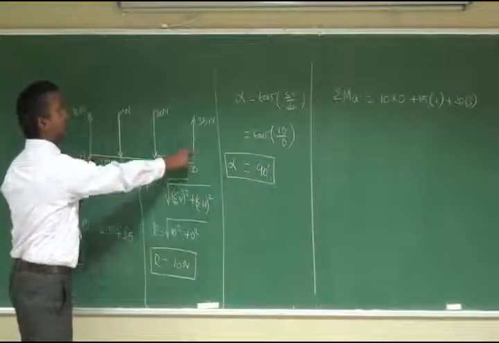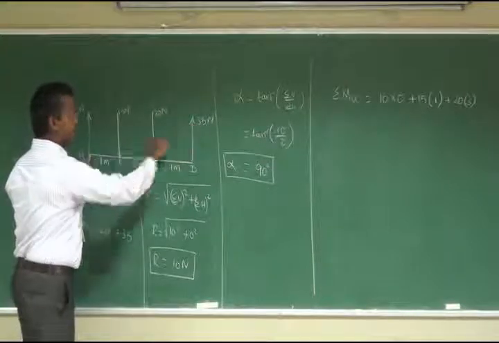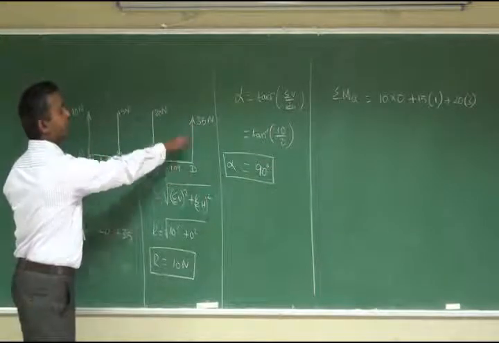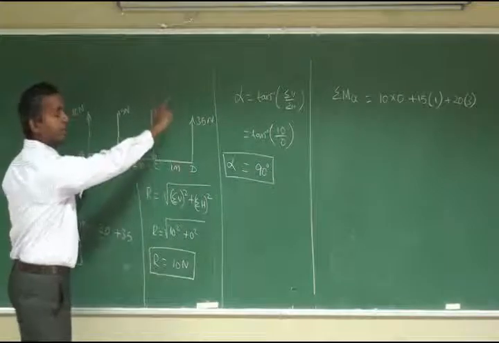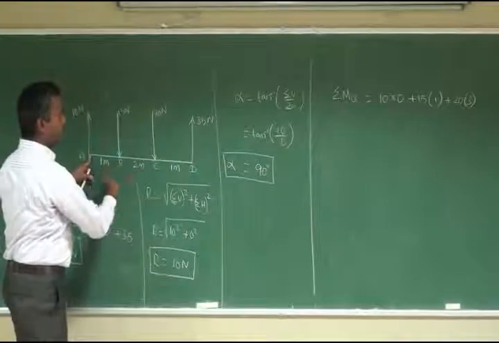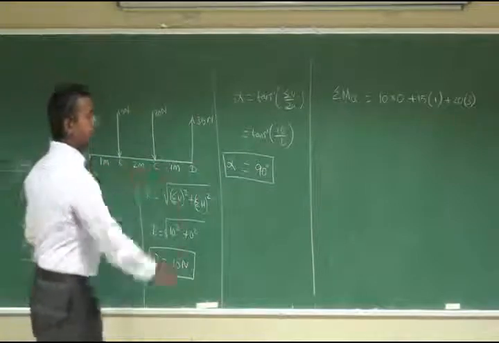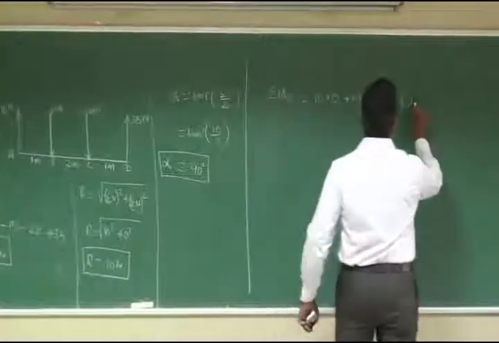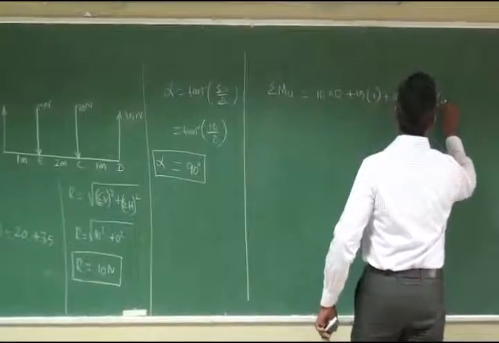The 35 Newton force creates an anti-clockwise moment, so a negative sign should be added. So minus 35 into 4.